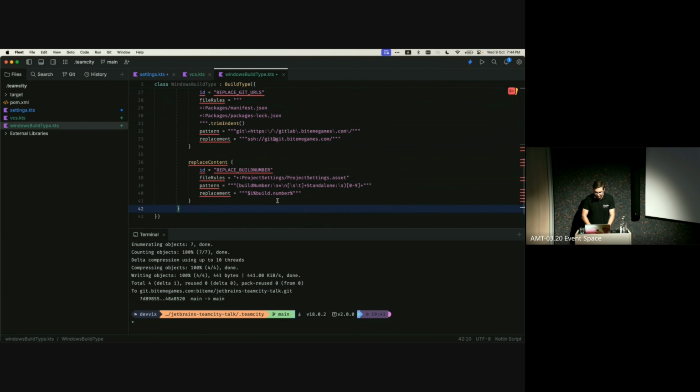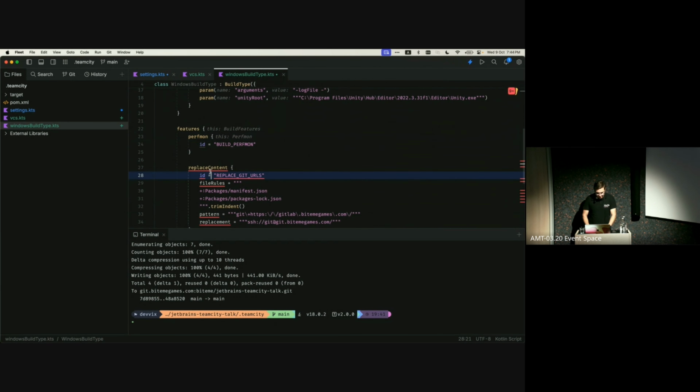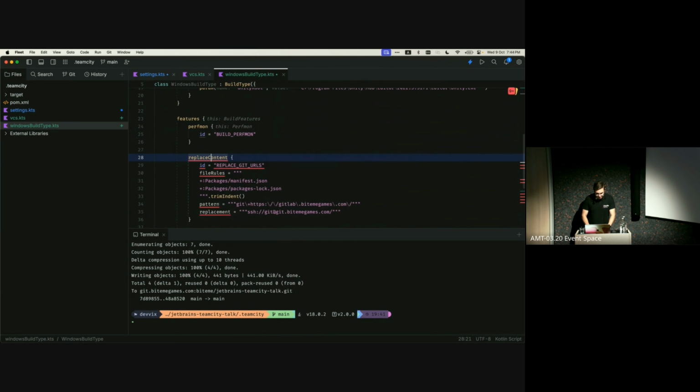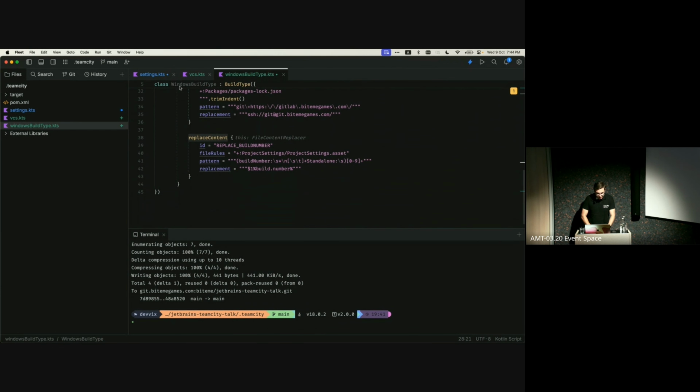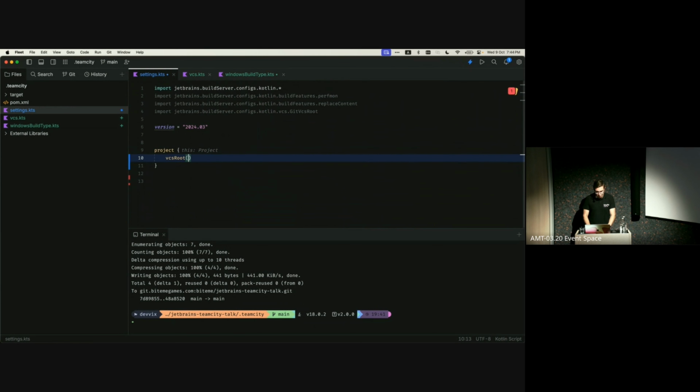And we basically don't have to change anything except for importing all things that weren't imported automatically, such as this perfmon and replace contents, and make sure that everything is ready. Okay. And now in the settings, all we have to do now is make the reference to our new files. So we can just say our vcs.game. And I hope if you just type game, it'll do it automatically. Yes. And any build type as well needs to be referenced in this project part. But that's easy to do. We can just say a build type of this Windows build type and then instantiate it like you would any other Kotlin class.